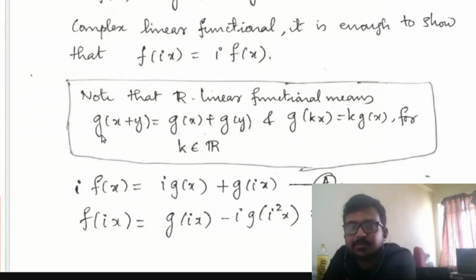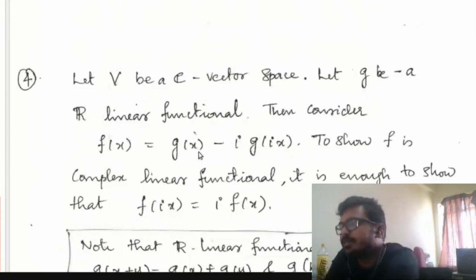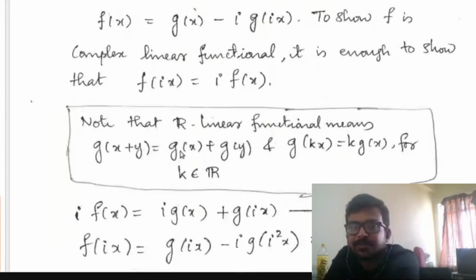That is, f of x plus y equal to f of x plus f of y, and f of kx equal to k times f of x whenever k belongs to C. So if f is a complex linear functional, then it is evident that real part of f is nothing but G. Anyway, f of x plus y is equal to f of x plus f of y because G satisfies this condition. We have taken G to be an R linear functional, so since G satisfies this condition, f will also satisfy this condition.